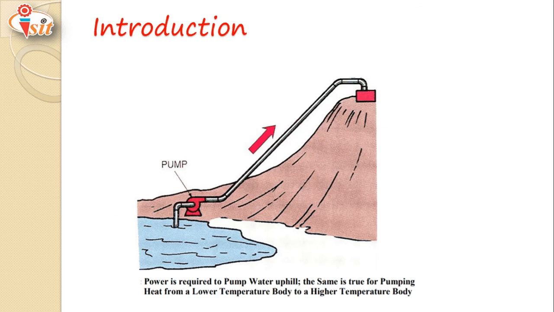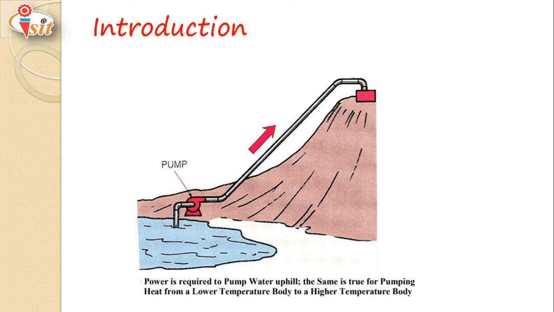Let's take another example. One lake is shown and water is pumped with the help of a pump to a higher level. So this picture gives the same example as that of a refrigerator. Here power is required to pump water uphill. The same is true for pumping heat from a low temperature body to a high temperature body.